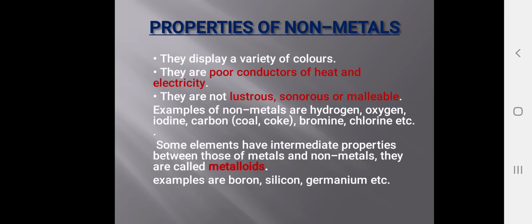Properties of non-metals. They display a variety of colors. They are poor conductors of heat and electricity. They are not lustrous, sonorous or malleable. Examples of non-metals are hydrogen, oxygen, iodine, carbon, bromine, chlorine, etc. Some elements have intermediate properties between those of metals and non-metals. They are called metalloids. Metalloids have characteristics of both metals and non-metals. For example, boron, silicon, germanium, etc. These are the examples of metalloids.